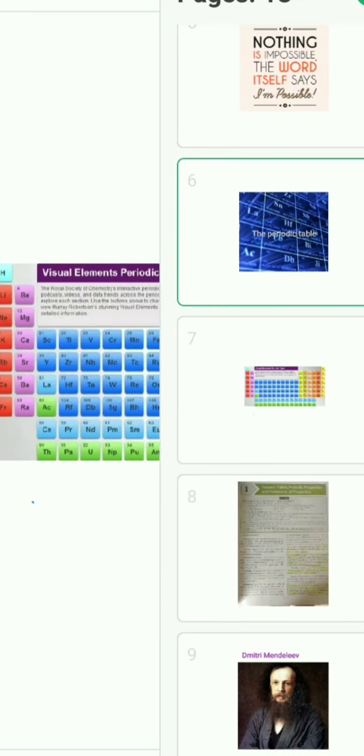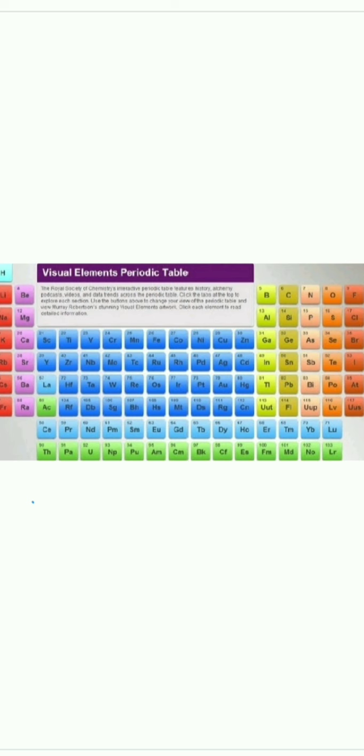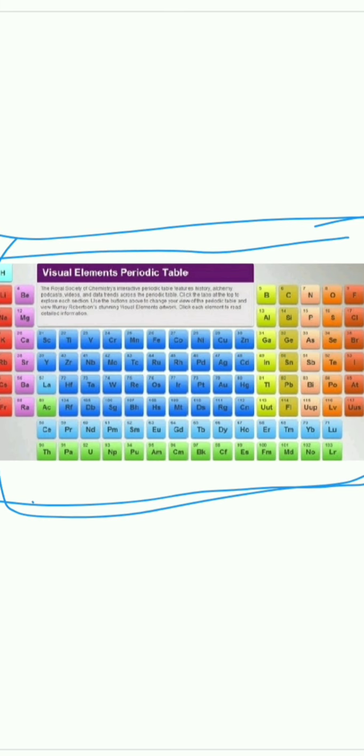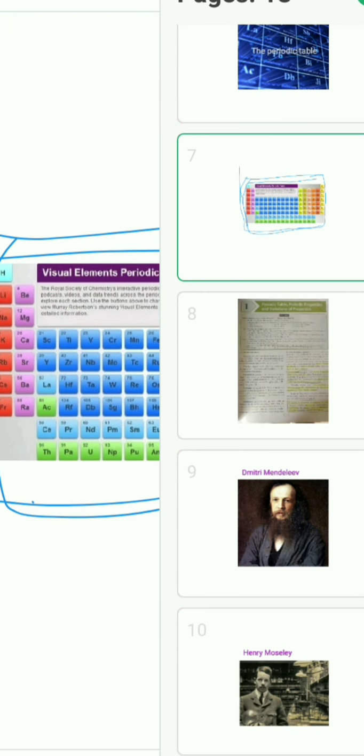So this is the name of our first chapter, the periodic table. We are going to deal with every topic covered in this chapter in much detail. We will discuss the questions coming from this chapter and even the short questions that you may get from this chapter. So this is your visual representation of a periodic table, also known as the modern periodic table. Just have a glance at it. So let's move to the next part.